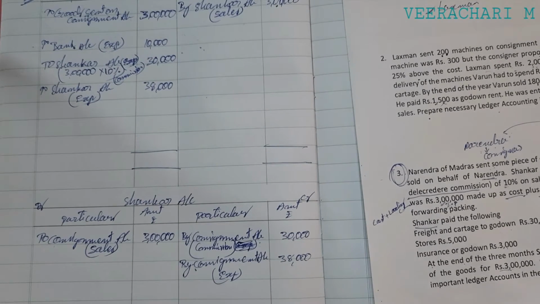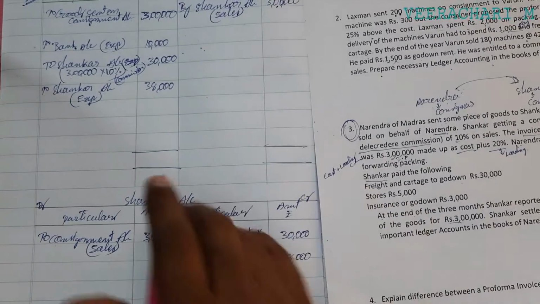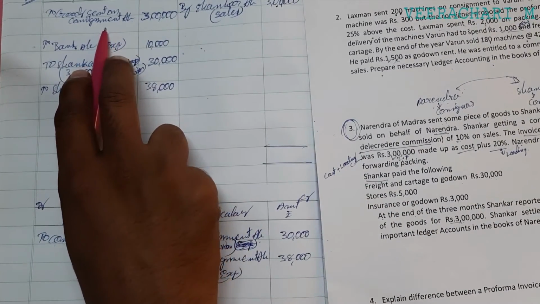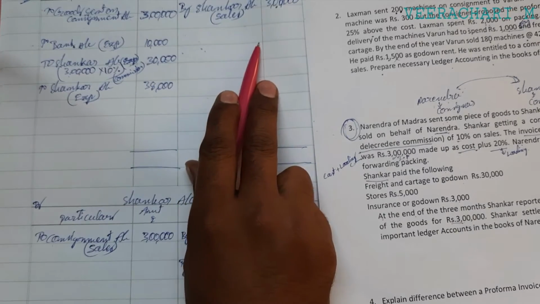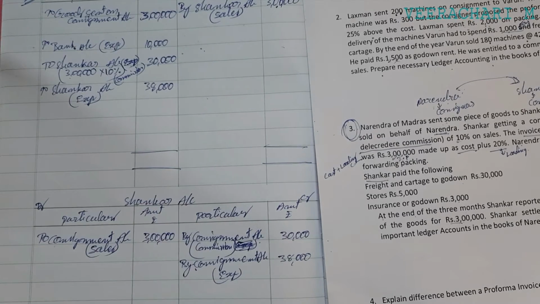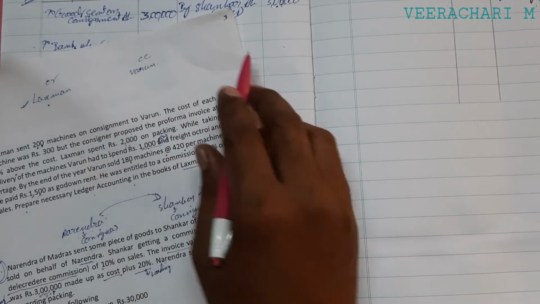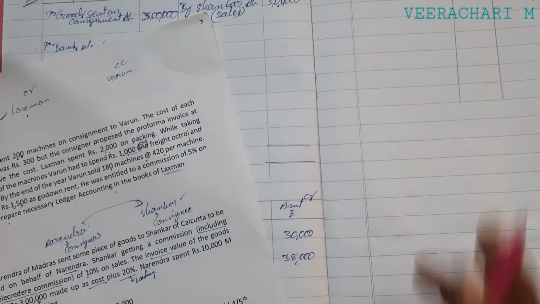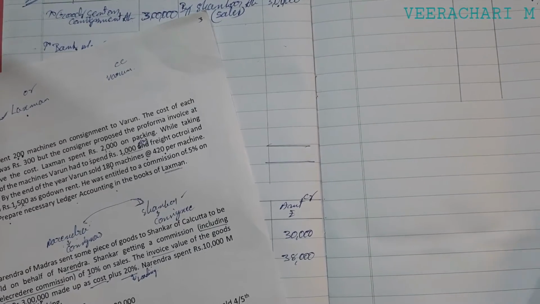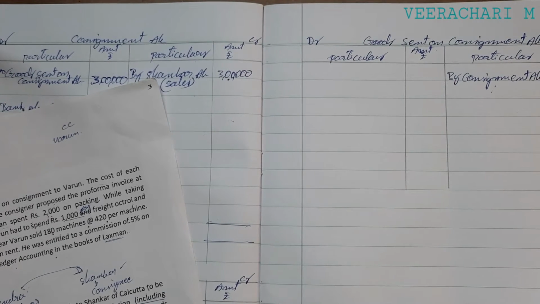Okay, and after that, whenever a loading price is given, we should compute the loading price. What is the loading price on goods sent on consignment account, and whatever is in the consignment stock also includes loading price, that loading price should be debited to the consignment account. And whatever the loading price in the goods sent on consignment account, which we have written on the credit side, should be debited to the goods sent on consignment account. Okay, like this we can prepare the computation.